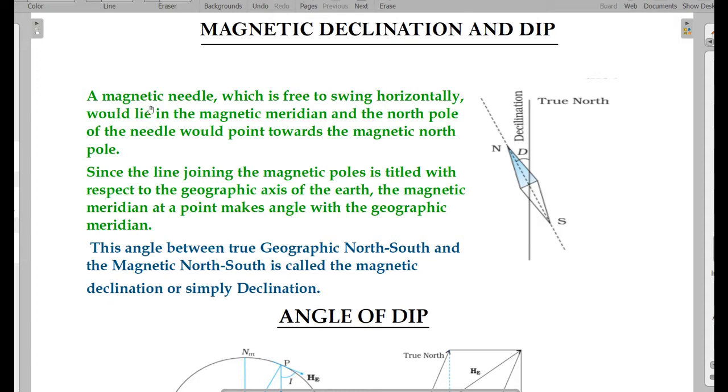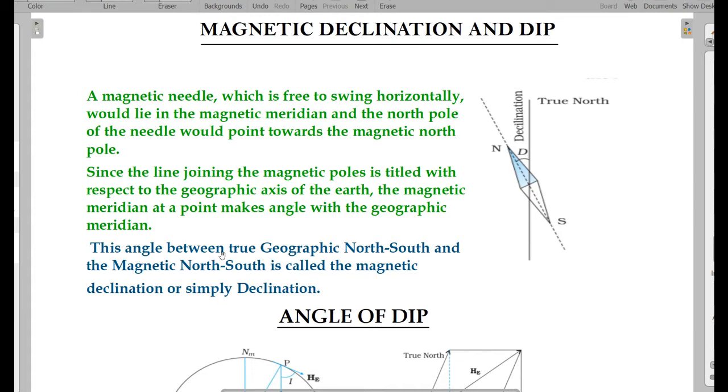Here we read that a magnetic needle, which is free to swing horizontally, would lie in the magnetic meridian, and the north pole of the needle would point towards the magnetic north pole. Since the line joining the magnetic poles is tilted with respect to the geographic axis of the Earth, the magnetic meridian at a point makes an angle with the geographic meridian.